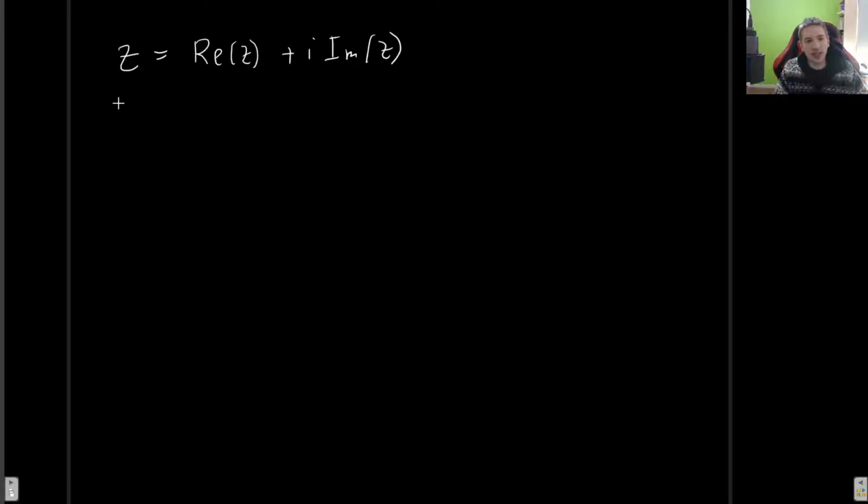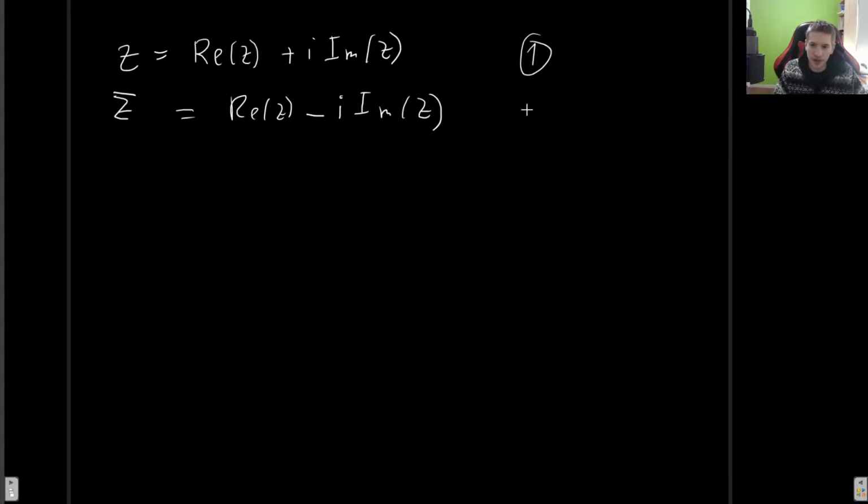And similarly, we can now write the complex conjugate of z, z bar, as the real part of z minus i times the imaginary part of z. And now we can add these two together so that we can find an expression for the real and imaginary parts.